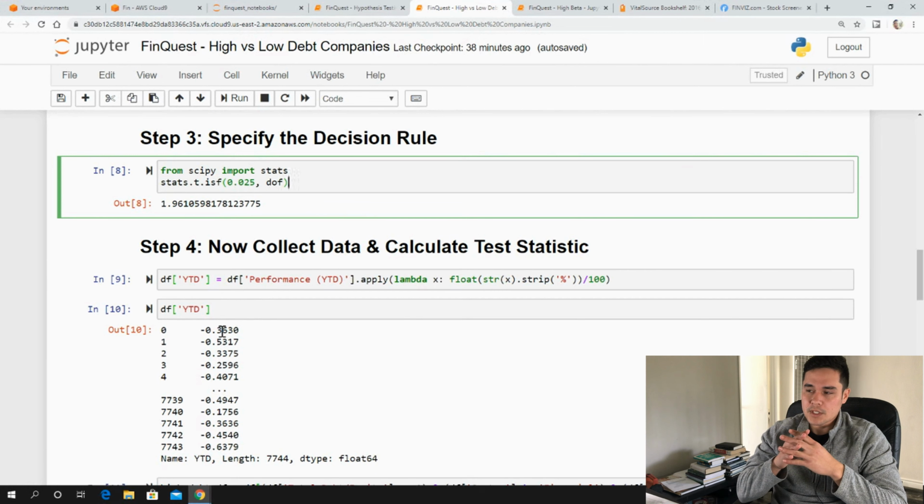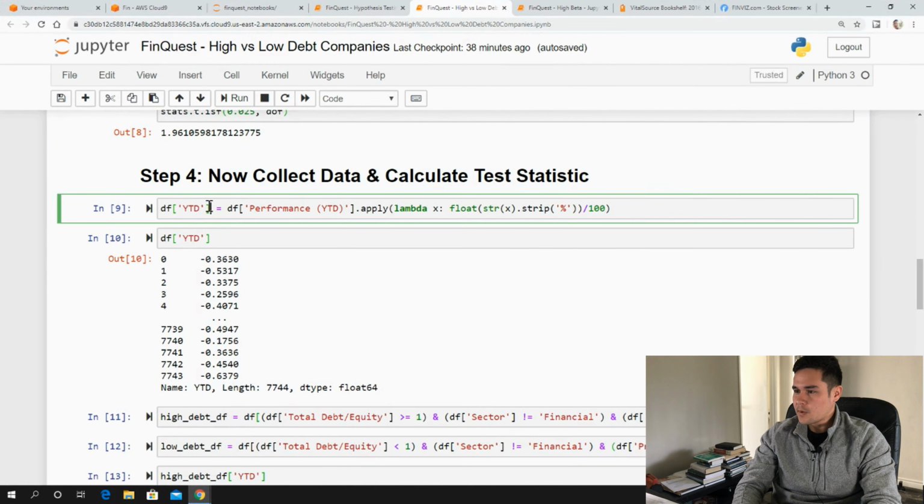So it's very important to have a theory or a hypothesis before you start pulling the data to avoid any data mining. So now we can do our data, quote unquote, mining. And before we do that, you'll notice when you pull this data, this performance year-to-date number is in string format. We need to convert it into a numerical value.